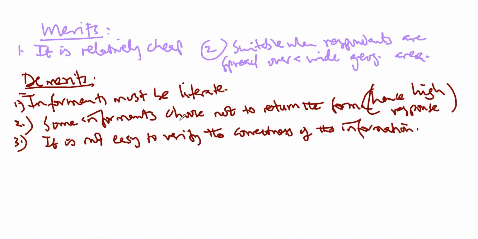Then there is the fact that the questions are responded to in the absence of the investigator. If there are questions which are not clear, or maybe the respondent feels that they are too personal, then chances are very high that you might get incorrect information being filled in there. So those are some of the limitations of this method. You can't verify the correctness of the information supplied there. Okay. So any question there?